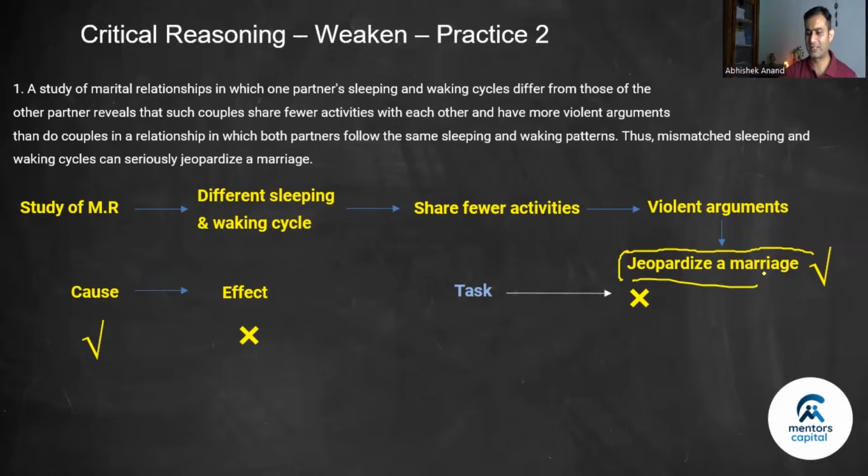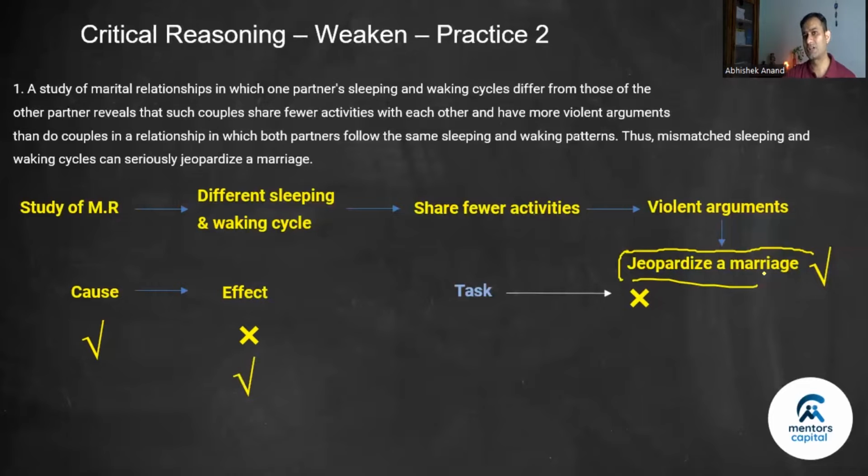So for example, if this says that the Delhi government has launched that odd-even rule, because of which the pollution will go down, and if they ask you to weaken it, one way to weaken it is you will say that look, Mexico also had the same rule, which means odd-even was there too, but pollution did not go down. So cause happened, but effect did not happen. So this is one way in which you can counter an argument like this.